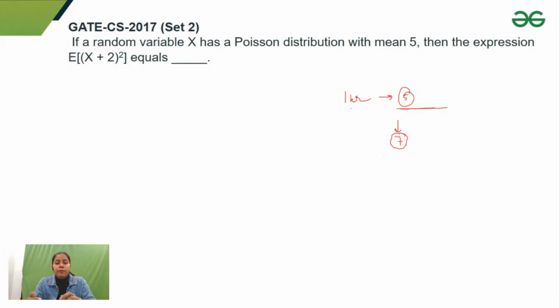It is not similar to normal distribution. Normal distribution is completely different. If we know on an average how many times an event happens, and I have to find the probability that it happens a particular number of times, I'll use Poisson distribution. Similarly, in a restaurant, on an average 100 customers per day come.